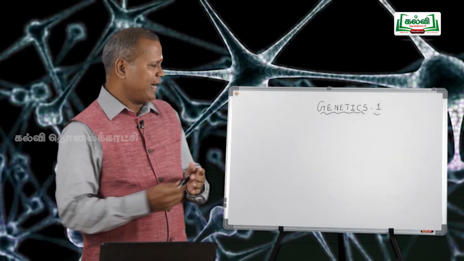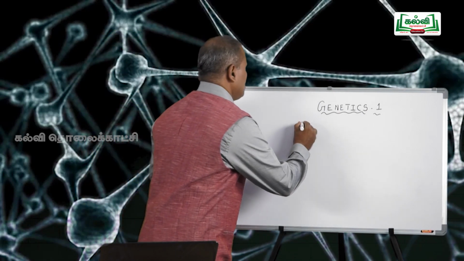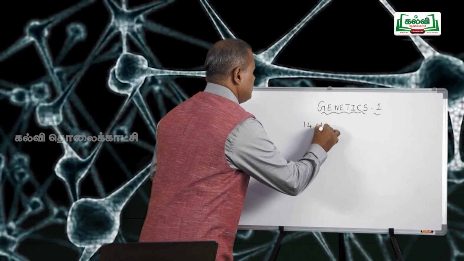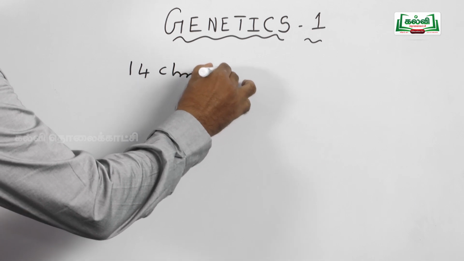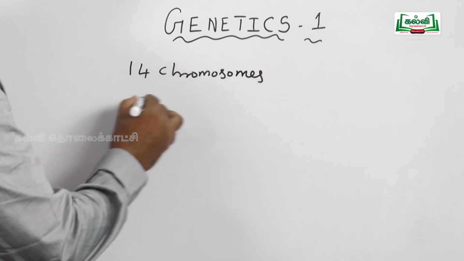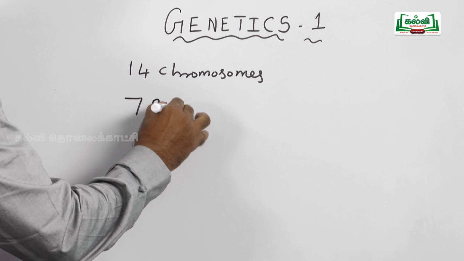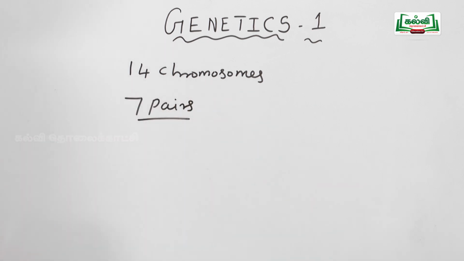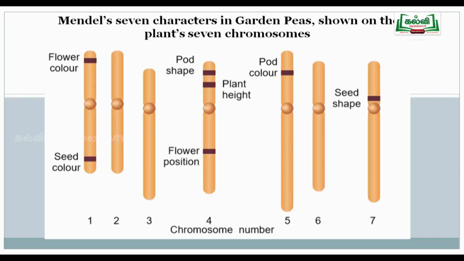Pisum sativum plant has 14 chromosomes. Technically, it is present in 7 pairs, 7 homologous pairs. These things are also important for your NEET examination. The number of chromosomes present in Pisum sativum is 14. That means 7 pairs of homologous chromosomes are present.